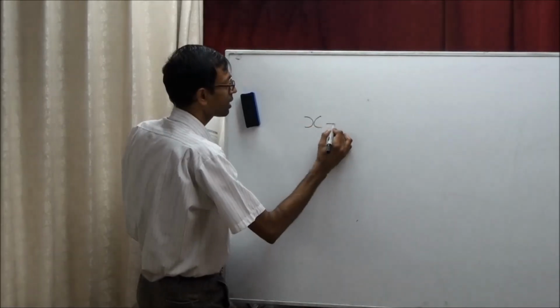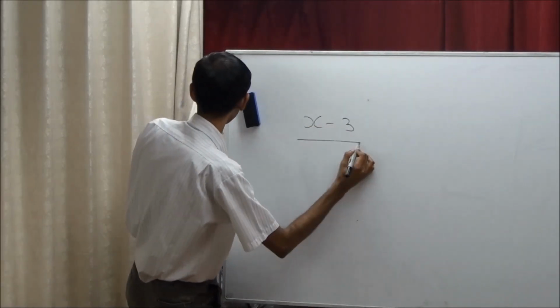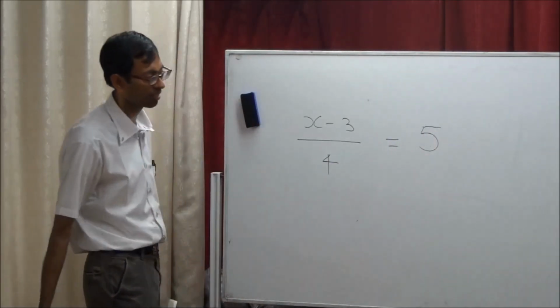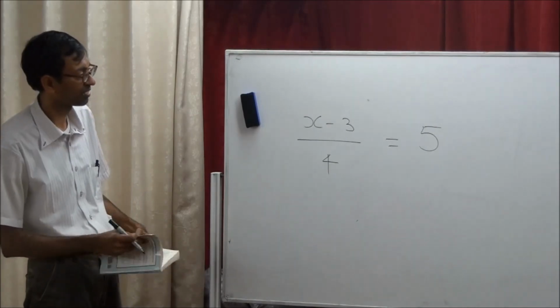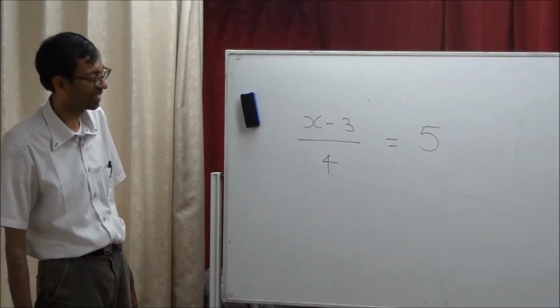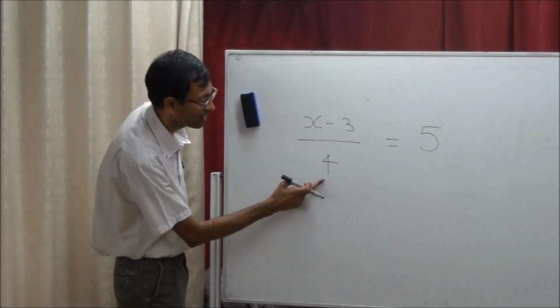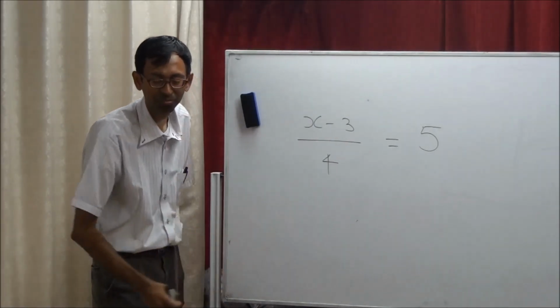Next question: x minus 3 by 4 equal to 5.